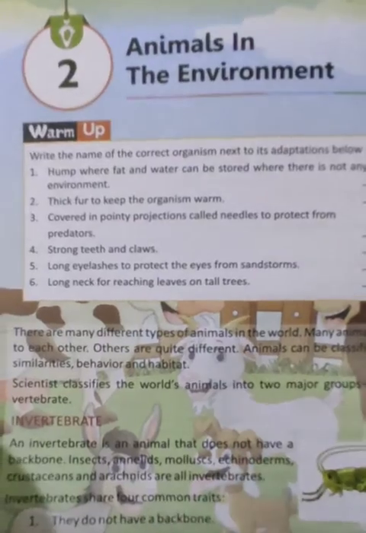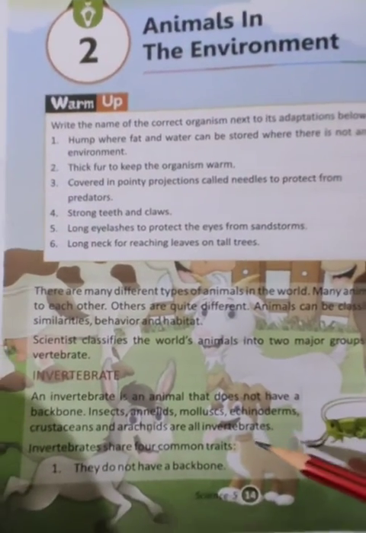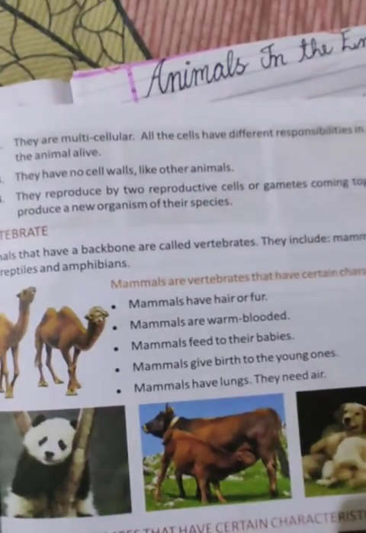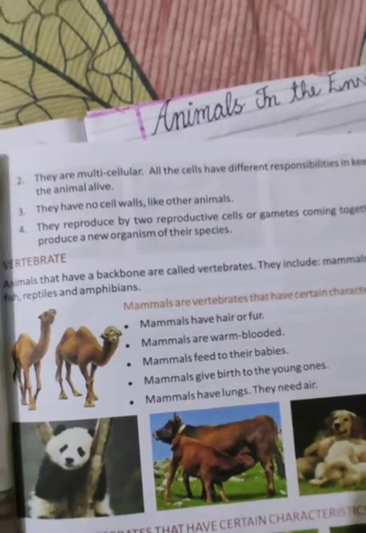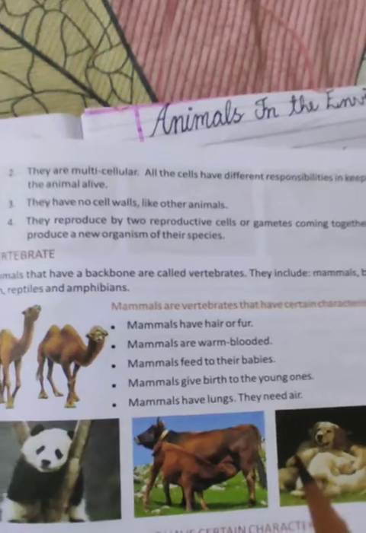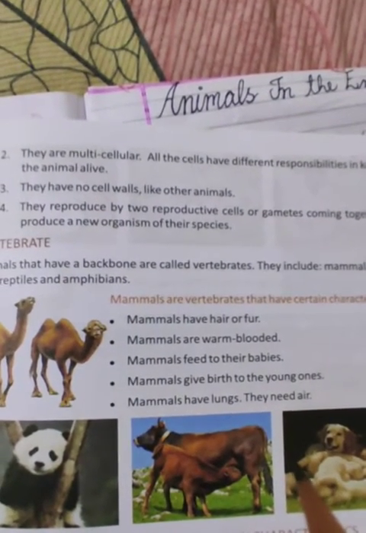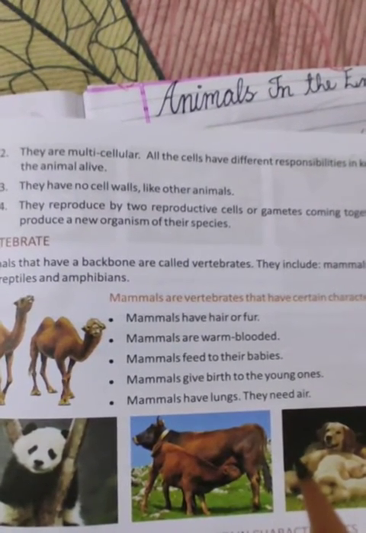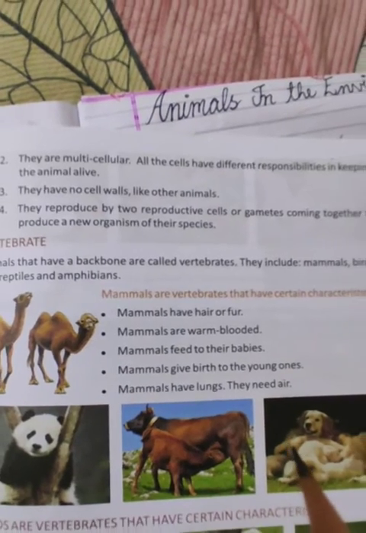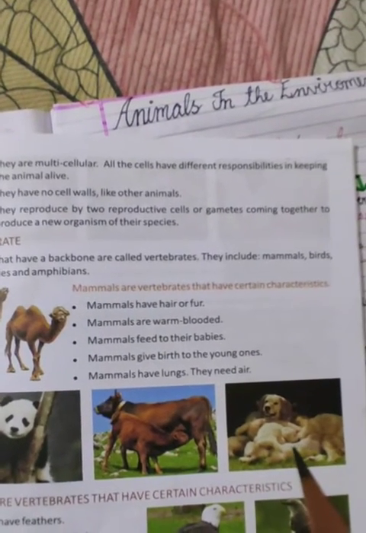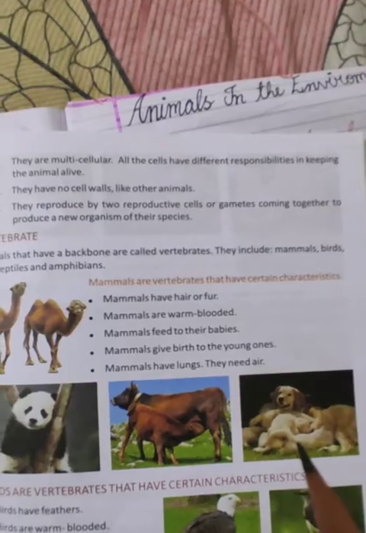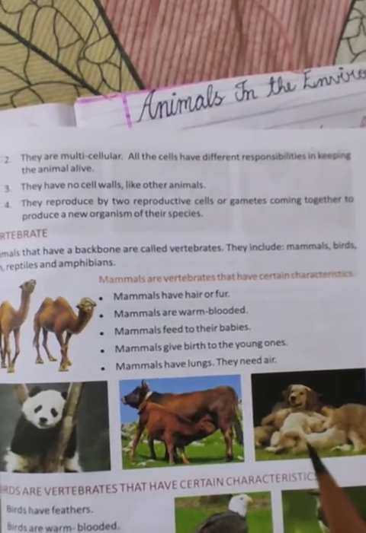What are the four common traits of invertebrate animals? They do not have backbone. They are multicellular. All cells have different responsibilities in keeping them alive. They have no cell walls like other animals, and they produce two reproductive cells. They are gametes coming together and produce a new organism.